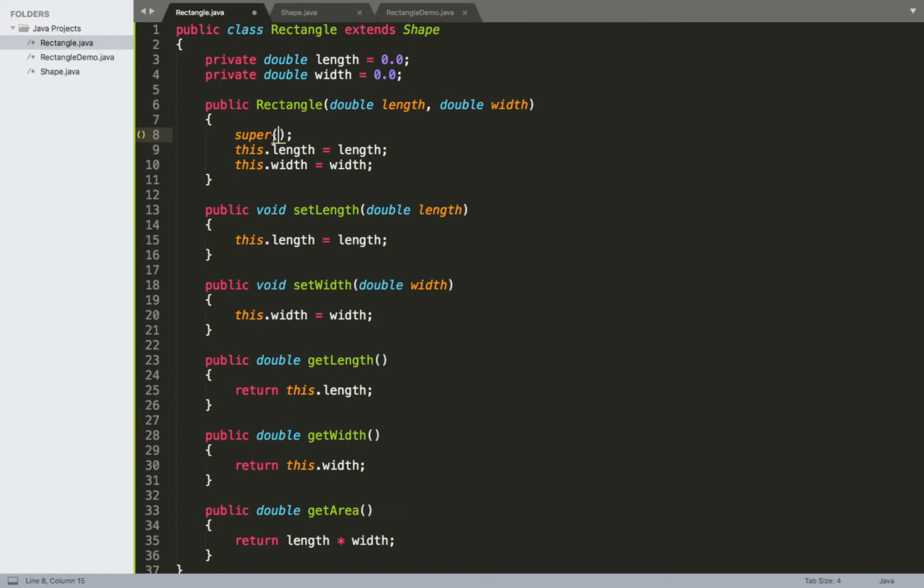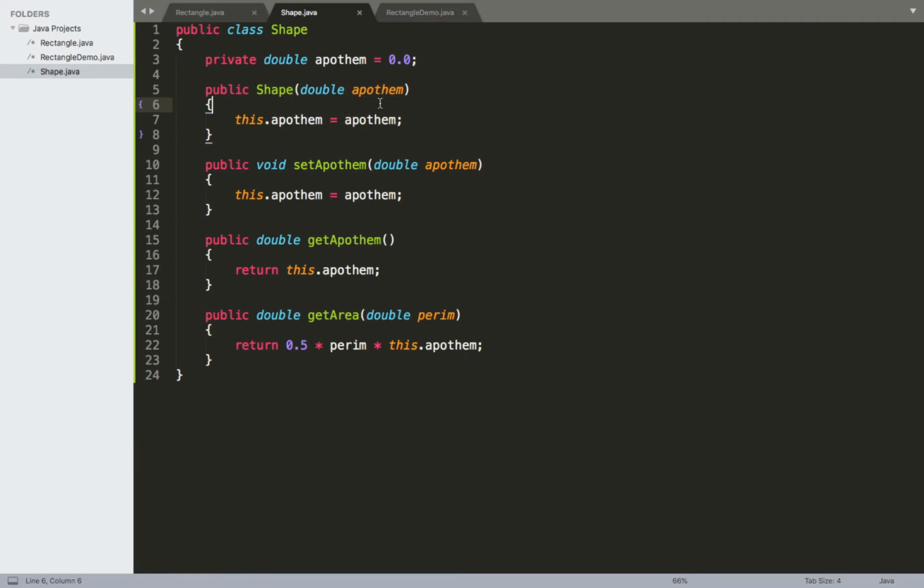Okay, so right here what I need to go ahead and do is just pass in some value. And a really convenient thing I can do is to just add an additional parameter here. So I'm going to say something like our length and our width, and I'll also add the apothem right here in the end. And then I can just take that field and put that in right here. So then when we make this call to the super constructor, passing in this apothem that we got as one of the fields here, that's going to come over to the super constructor. We're going to call this constructor, pass in the apothem that we just got from this call here, and use that to assign a value to our apothem field.